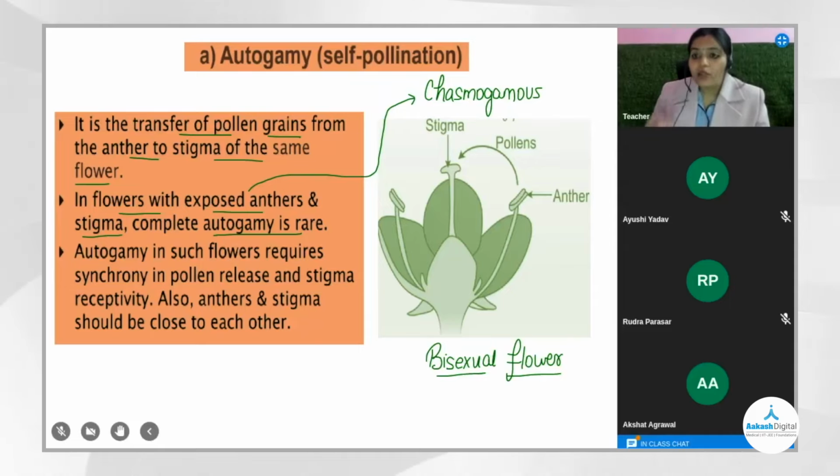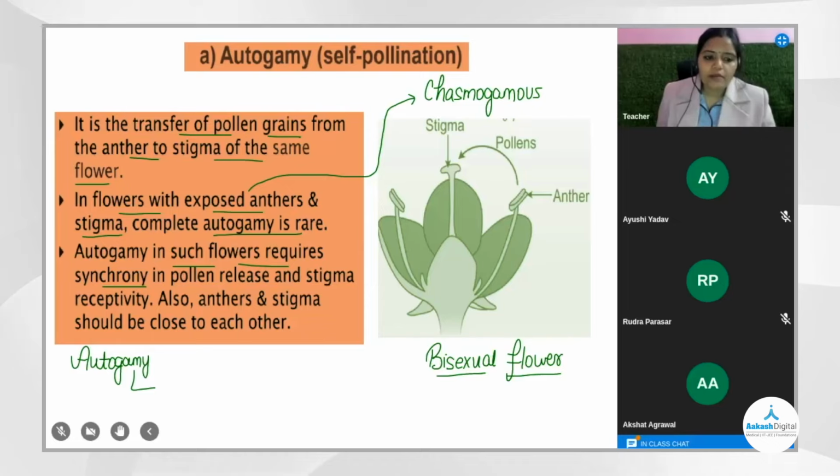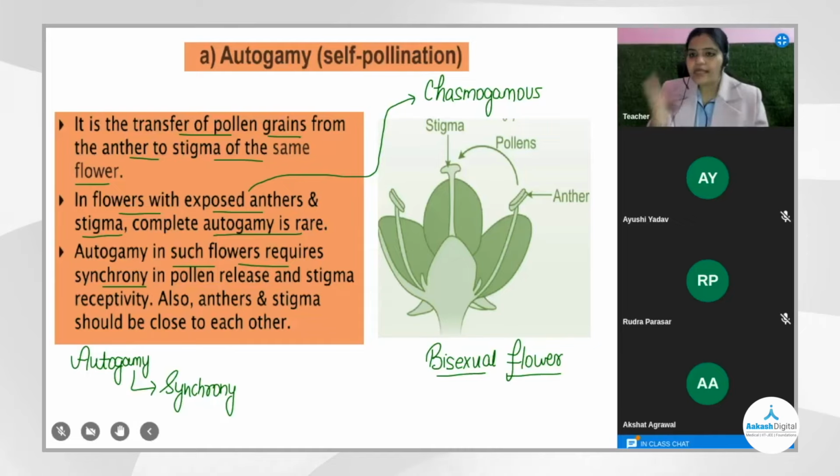Chasmogamous flowers are the open flowers in which the anther and the stigma both are completely exposed to the outer environment. So autogamy in such flowers requires two conditions. For autogamy to be promoted, we need two conditions to be fulfilled so that chances of autogamy will be more. The first one, synchronization. If both are becoming mature at the same time, like the stigma is receptive as well as the anther dehisces, that is one of the ways through which chances of pollination within the same flower will increase.